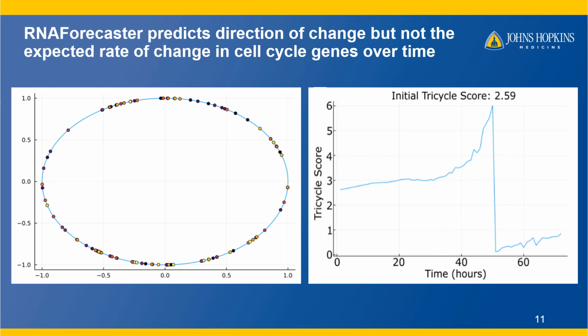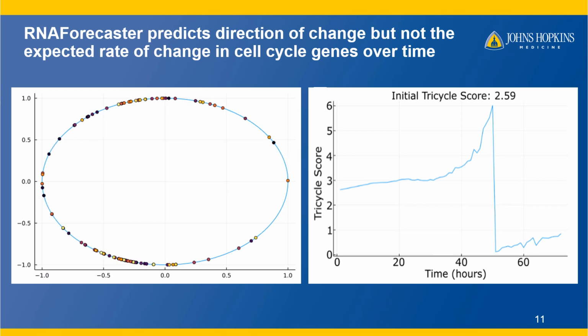We see this clearly in a 1-cell example on the right. Here the cell slowly increases in score over time, comes back around to the beginning of the cell cycle, and starts going up again, which is very high fidelity tracking of the direction of the movement of cell cycle genes. But it's going too slow because it hasn't even quite come around for a full cycle in 72 hours.